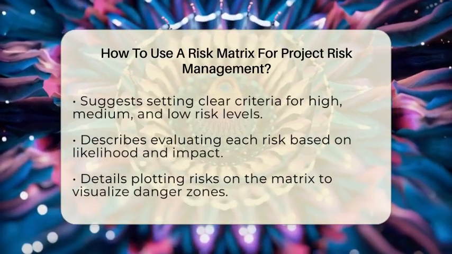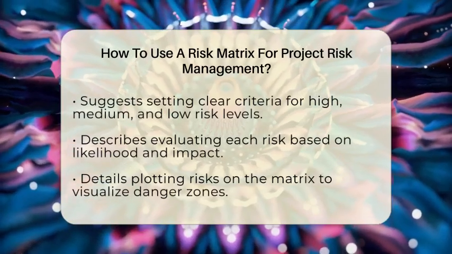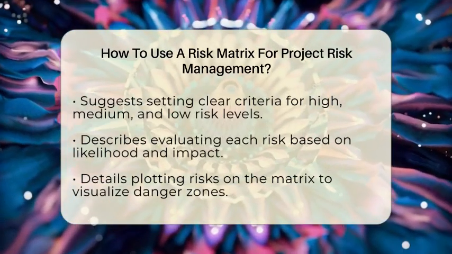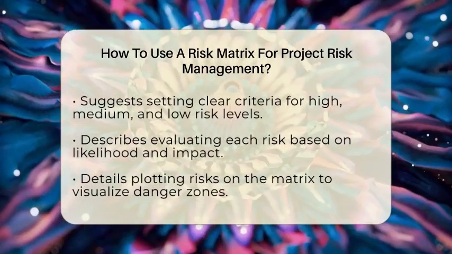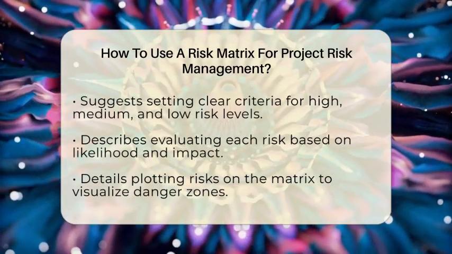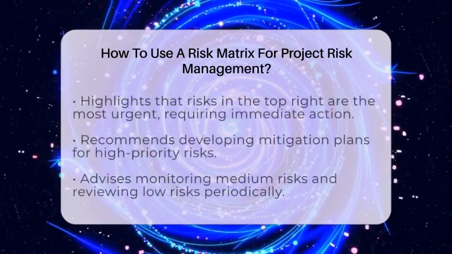Next, evaluate each risk against these criteria. Decide if it's unlikely, possible, or very likely to happen. Then judge how bad it would be if it did happen. Would it cause a small hiccup or a complete project halt? This step helps you assign each risk a position on the grid.